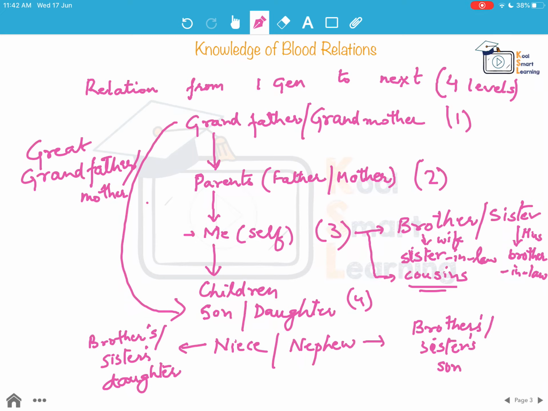Now besides parents, at the 2nd level would be my uncle and aunt, which we are going to discuss further. We are going to now discuss more blood relations. So these are the 4 levels where we have these relations, and we need to know this.